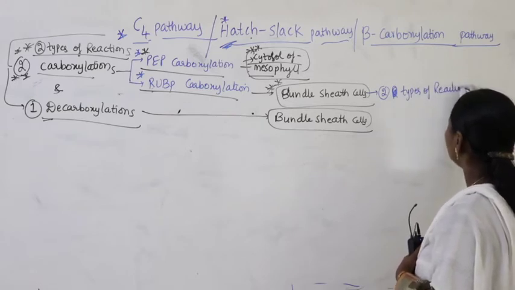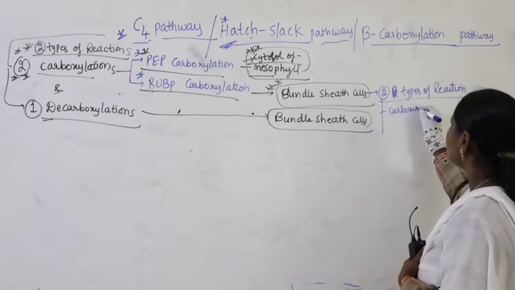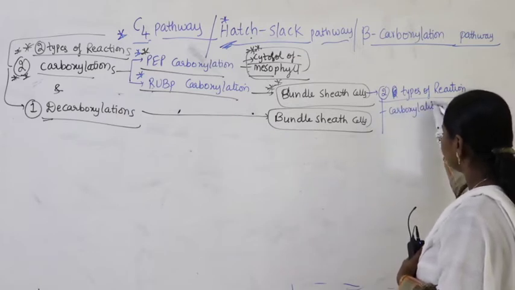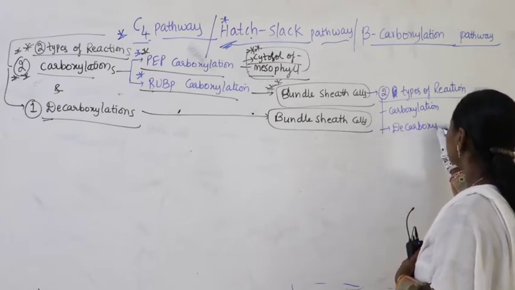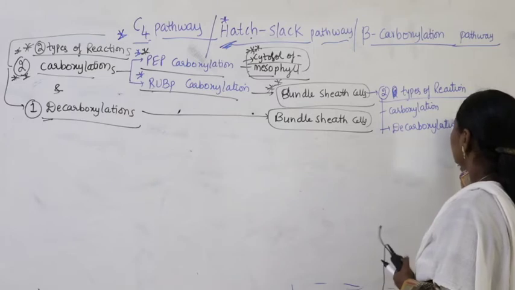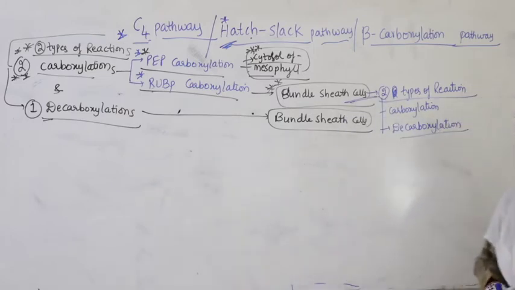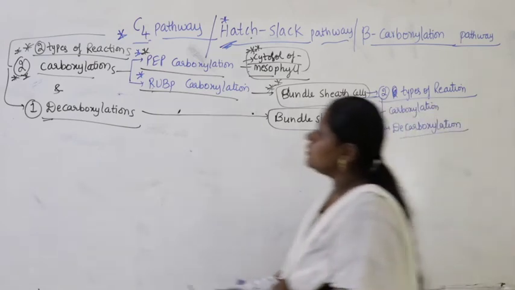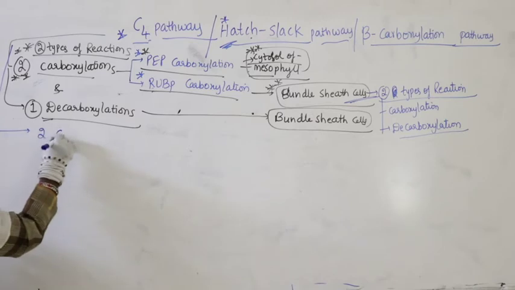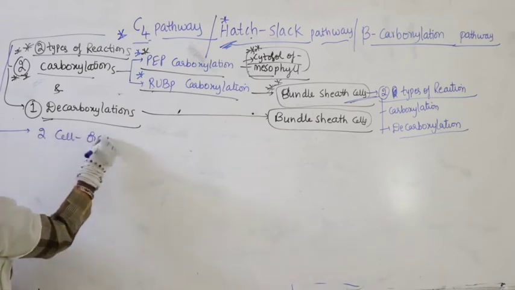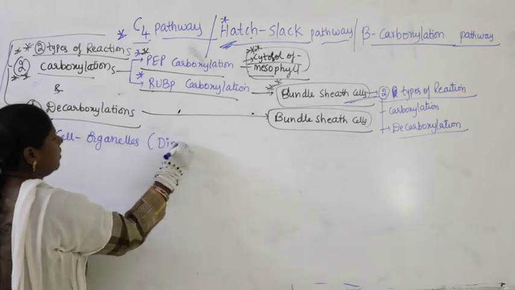As I told you, one is carboxylation, the other one is decarboxylation, right, in bundle sheath cells. Similarly, here two cell organelles are involved in C4 pathway. Dimorphic cell organelles.